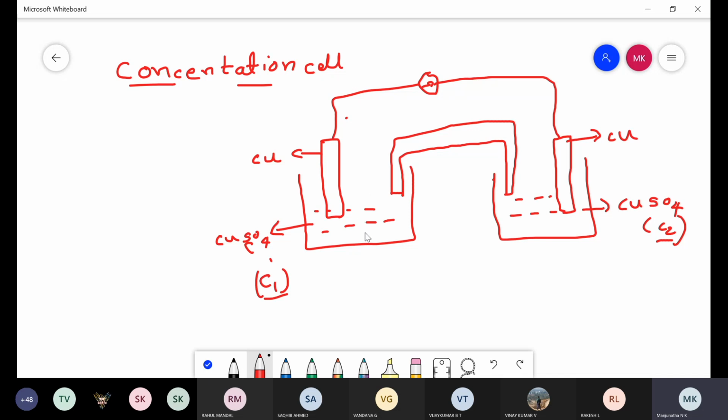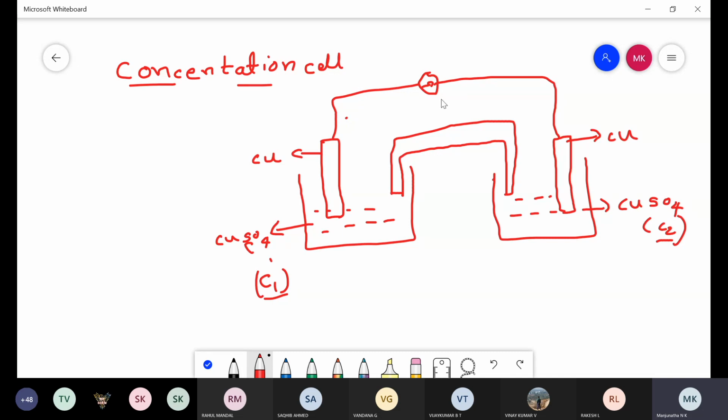These types of concentration cells are made using the same material for electrode and electrolyte, but there is a difference in the concentration of the electrolyte. It is called an electrolyte concentration cell. For example, copper concentration cell or zinc concentration cell or silver concentration cell, etc.